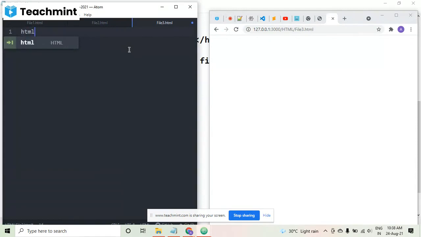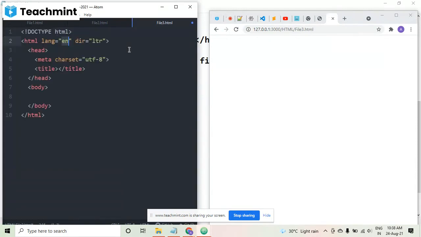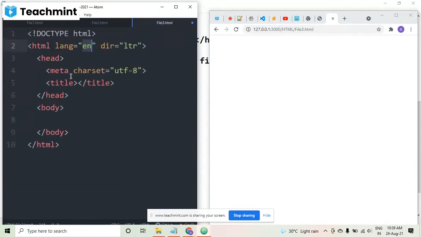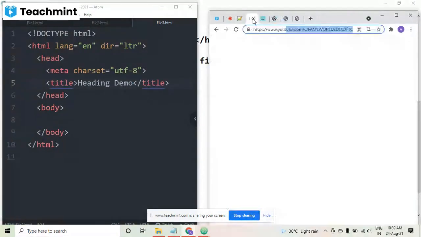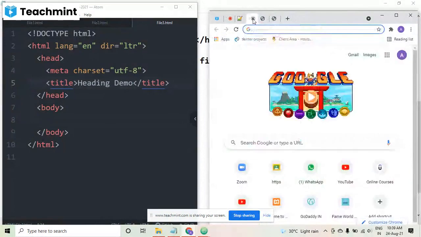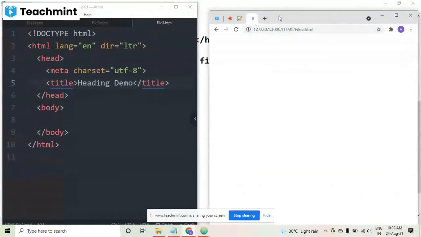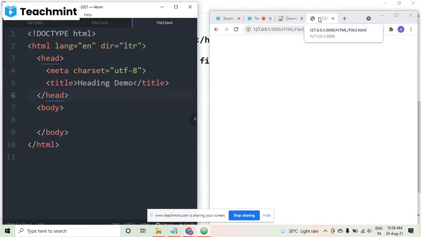Now I have taken this HTML code here. Enter. You can see this particular code is in front of you. Now in the title I am writing heading demo, because I am going to explain about headings in this particular file. I am closing Atom, VS Code, all of this from here because I want to show that in a full manner. So you can see now it is visible. You can see it's written file 3. Now I have pressed Control S. It's saved. So this is the title we have given.